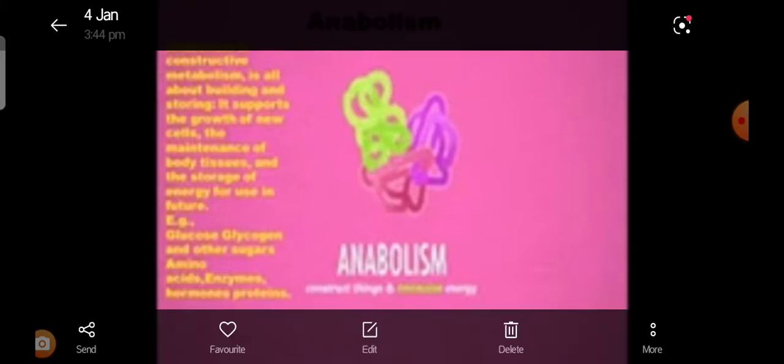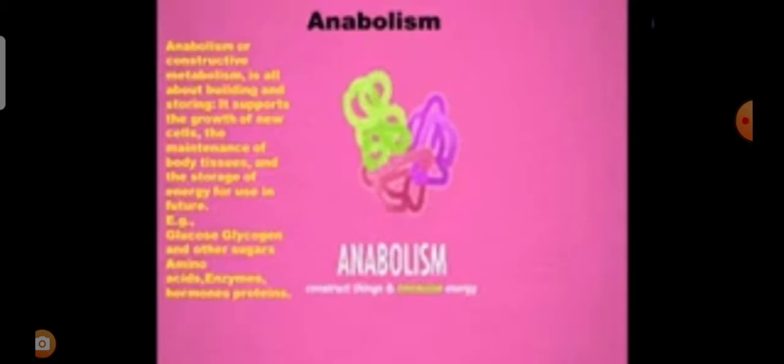Now the next process is anabolism. Anabolism is all about building and storing. It supports the growth of new cells, the maintenance of body tissue, and the storage of energy for use in the future. During anabolism, small molecules are changed into larger and more complex molecules of carbohydrate, protein, and fat.